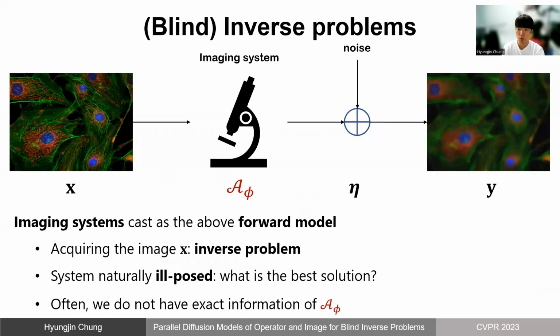On the other hand, we are interested in solving inverse problems in this work, where the aim is to recover the clean image x from the noisy corrupted measurement y. Due to the ill-posedness of the problem, there exist infinitely many solutions that are feasible, and hence it is our job to properly incorporate the prior of the data distribution in order to achieve a good estimate. Now, when we know the imaging operator A phi precisely, the problem is called non-blind, and it is easier to estimate x. A more challenging problem arises when we also do not know what the imaging system is, which are called blind inverse problems.